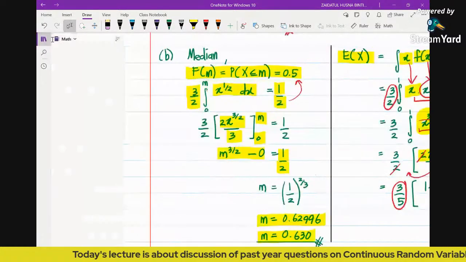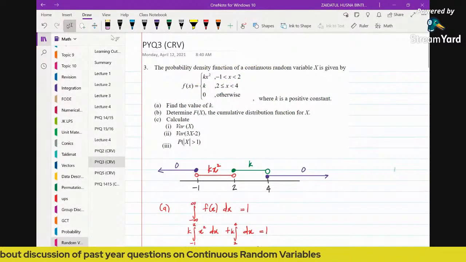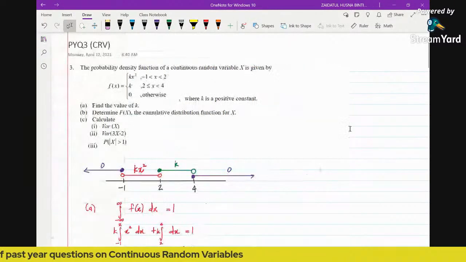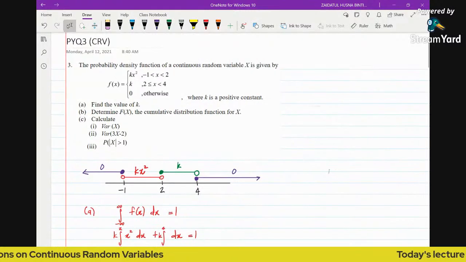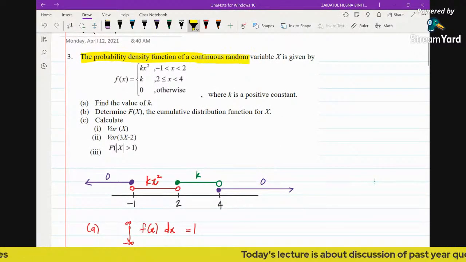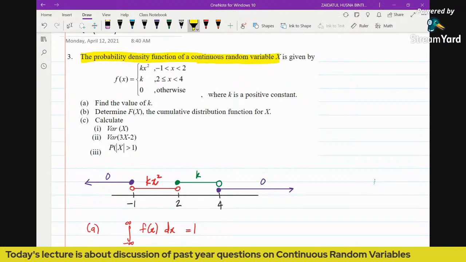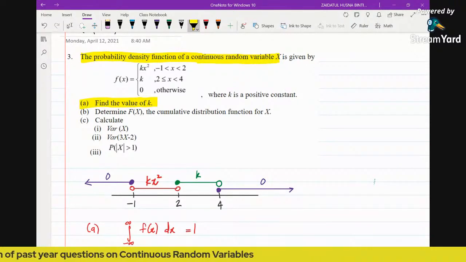So let's see past question number 3. It's about continuous random variable as well. The question says the probability density function of a continuous random variable x is given. So we are given the PDF. How do we solve this question? First, the question says find the value of k. So how to find the value of k?